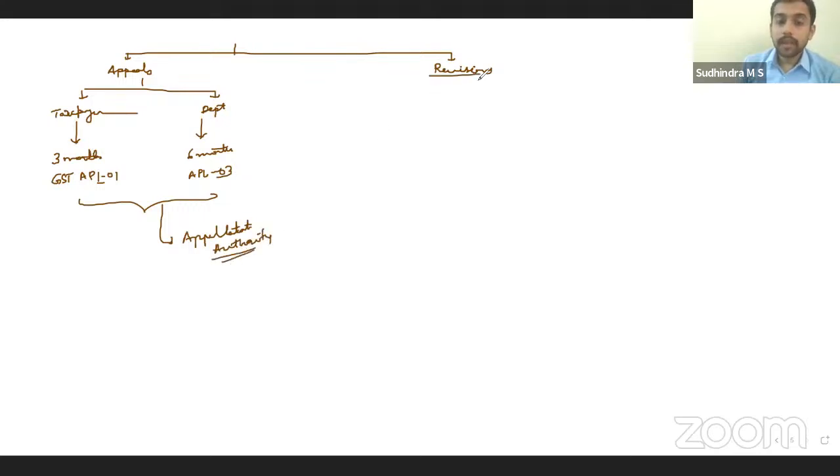Same way, revision. Order passed by the subordinates can be taken up by a revisional authority for revision. They can look into the order, and if they feel that it has to be revised, again, certain circumstances only, it can be taken up for revision. 3 years time available for them, right? So that revision will be taken up by revisional authority.